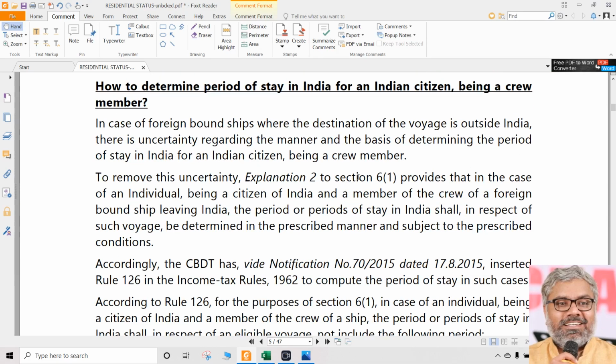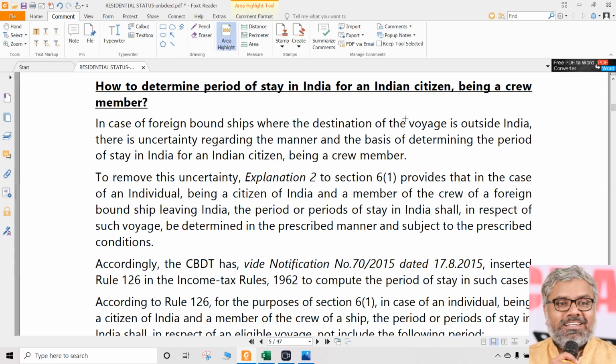Now there is a special case here, particularly related to an Indian citizen who is a crew member. See, we don't have to be really worrying about what is a ship, how that will be, and what will be doing it, and all these words which are all there.